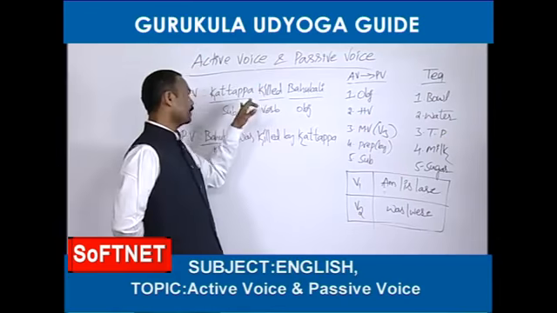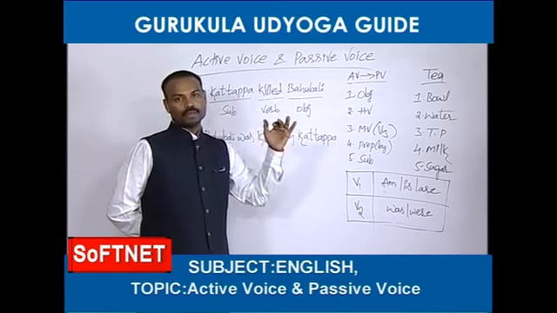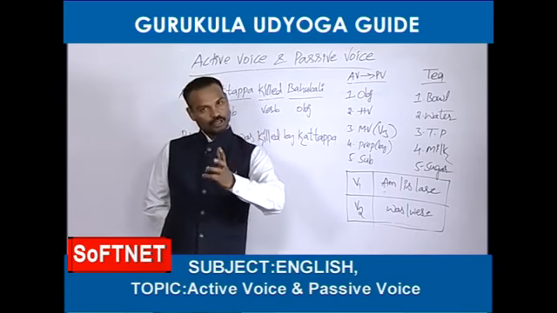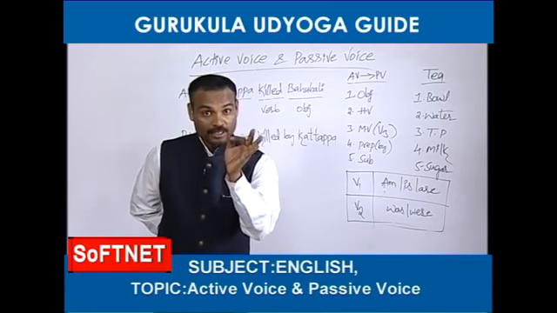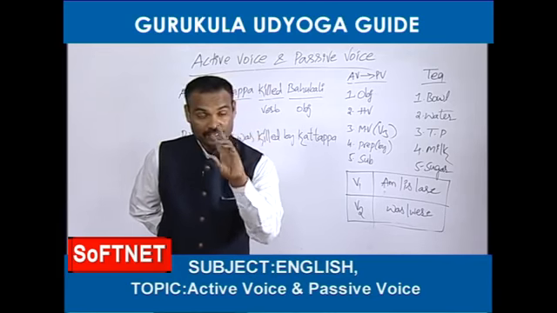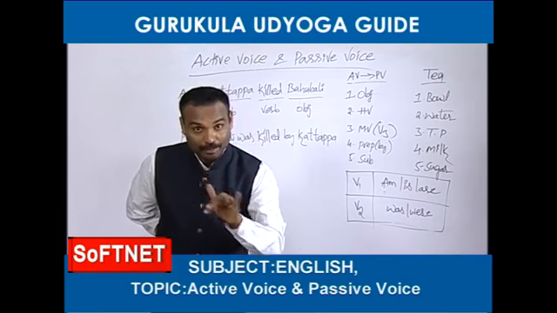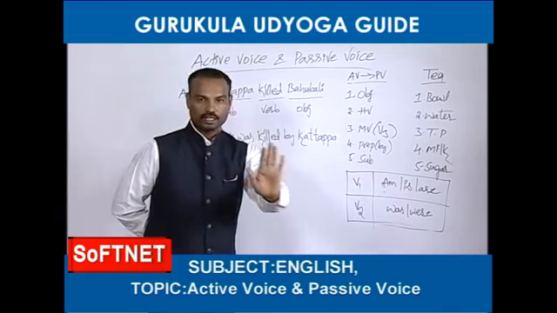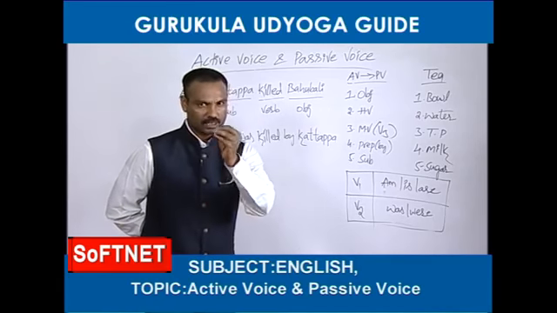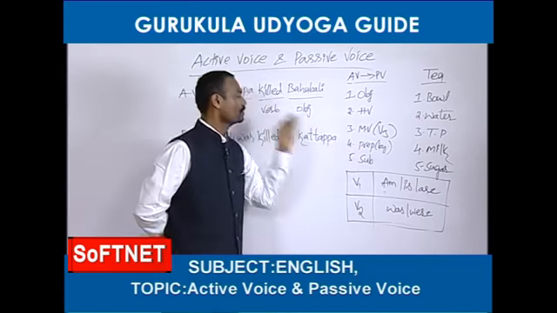Then next, the main verb. I have already told you that whatever main verb has been given in the given activized, that main verb only should be taken, but the condition here is that the main verb which has been given in the activized should be changed into the third form in passivized. That's fine. Right. Next, the preposition, that is by. In 90% of examples, we can use only by.